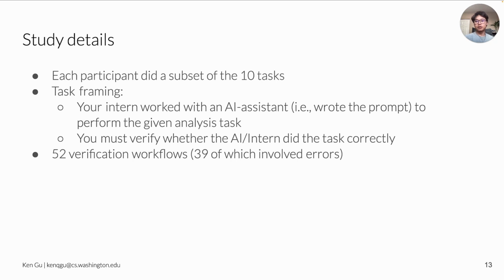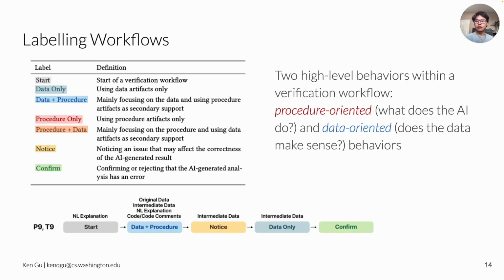This was done such that participants do not focus on the quality of the prompt, but on the AI-generated output in response to the prompt. Across all participants, we observed 52 task verification workflows, 39 of which involved errors. In synthesizing our observations, we rewatched all participant workflows and organized our observations into 2 high-level behaviors within a verification workflow: procedure-oriented behaviors, that is, what does the AI do, and data-oriented behaviors, that is, does the data make sense? Participants may have used both procedure and data artifacts as part of a given behavior, but what we captured was their intent behind their actions.